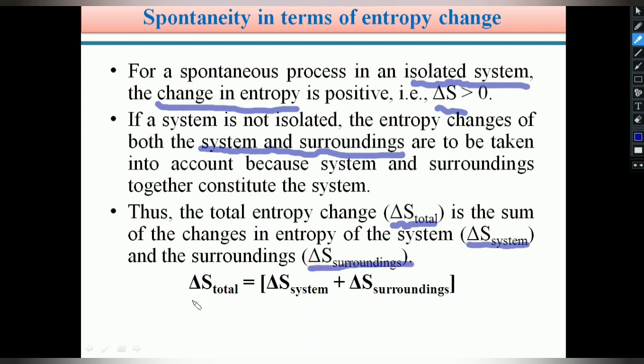Therefore, total entropy change for a not isolated system, that may be an open system or a closed system, is delta S total equals delta S system plus delta S surroundings.